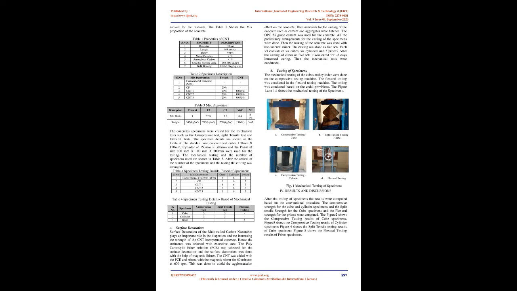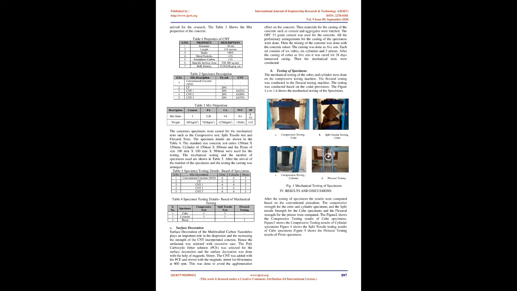Experimental investigation. Casting of specimens. From the above literature study, the method of CNT incorporation and amount of incorporation were finalized. Based on the arrived details, multi-walled carbon nanotubes were selected for the incorporation. The polycarboxylate ether solution was used as dispersant. The M30 grade of concrete was selected as control mix. The addition of Class F fly ash was also made as partial replacement to study the composite property of the concrete.